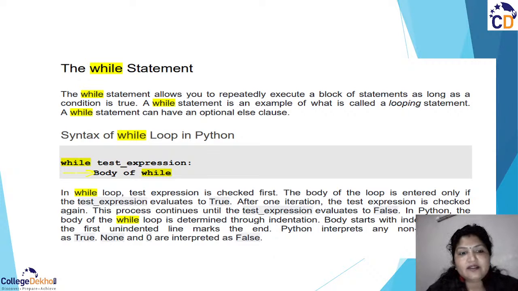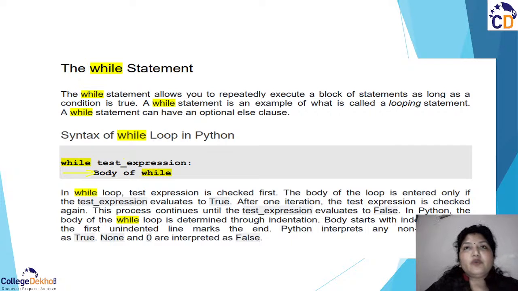So in Python, the body of the loop is determined through indentation. What is the most important part in specifying the statements? That is indentation, right? The body starts with indentation, and the first unindented line marks the end. So this is my first statement, this is my second statement, if it is coming under the indentation. Python interprets any non-zero value as 1, as true.